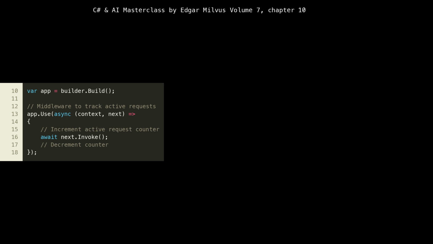Imagine if our shutdown timeout, configured earlier, expires, but we still have many requests in progress. A robust implementation would use this counter to inform the shutdown process, perhaps by delaying the actual shutdown until the counter reaches 0, or at least logging pending requests. This pattern supports cloud-native principles of observability and graceful degradation.